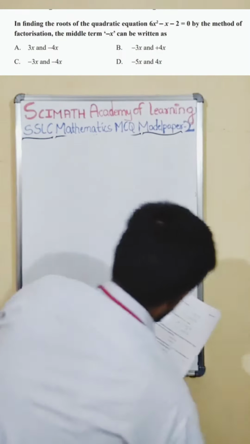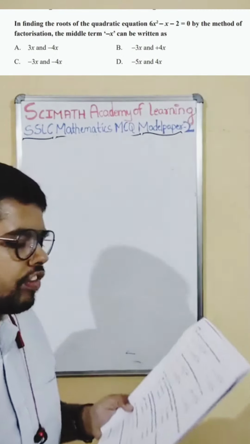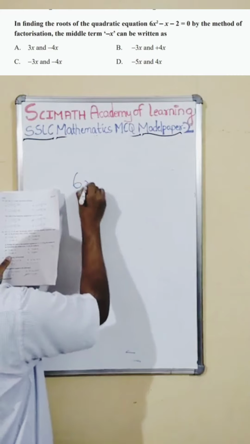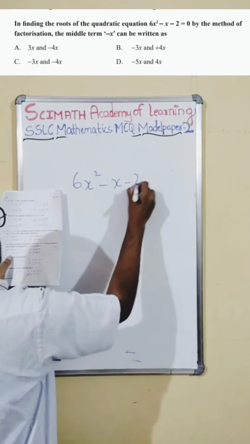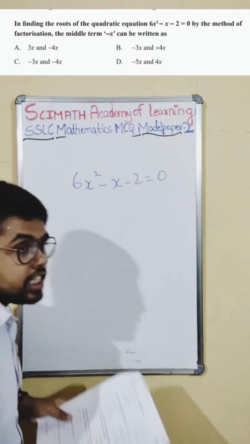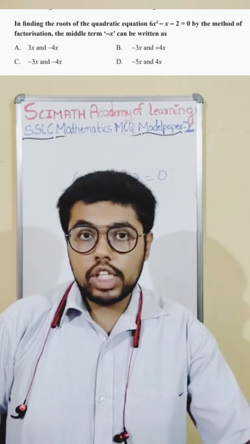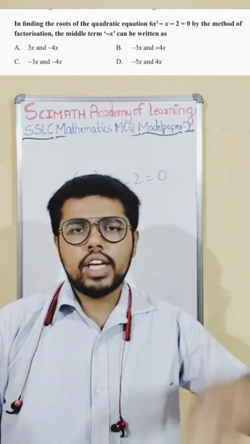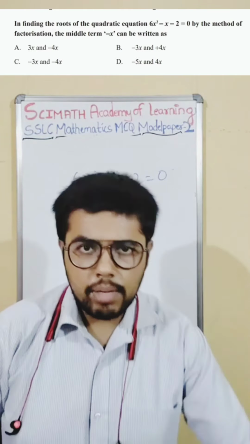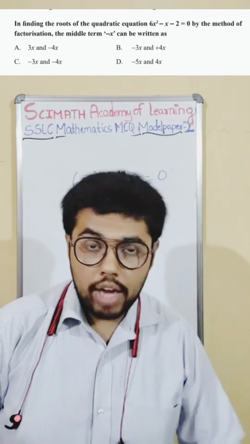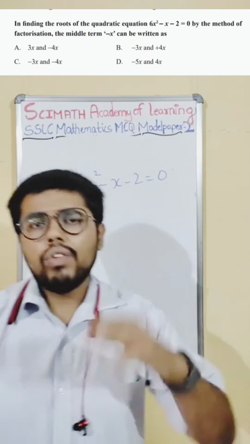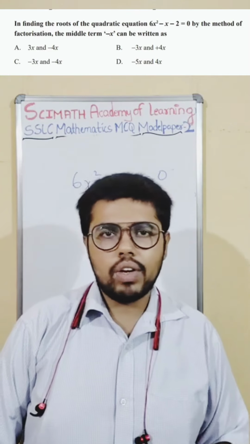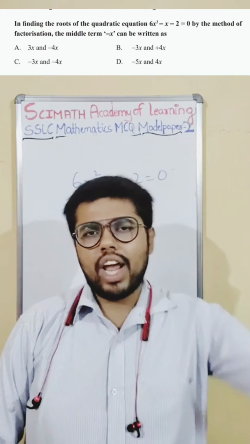Next one is the 12th question. In finding the roots of the quadratic equation, this is the quadratic equation and they are asking us to find the roots by the method of factorization. We know that there are 3 methods to find the roots of a quadratic equation. The first is the formula method, then the factorization method, then the graphical method. But this year you have just learned the factorization method and the formula method, those 2 methods. The graphical method will be in your higher studies.